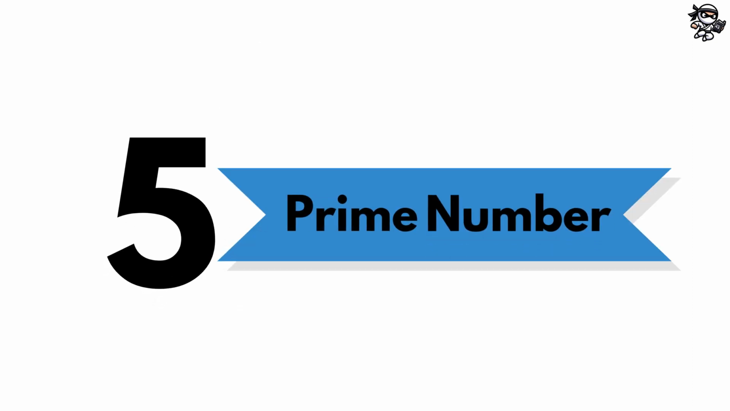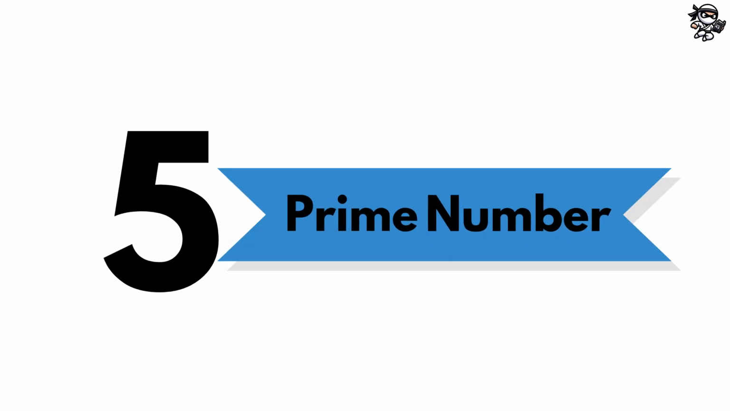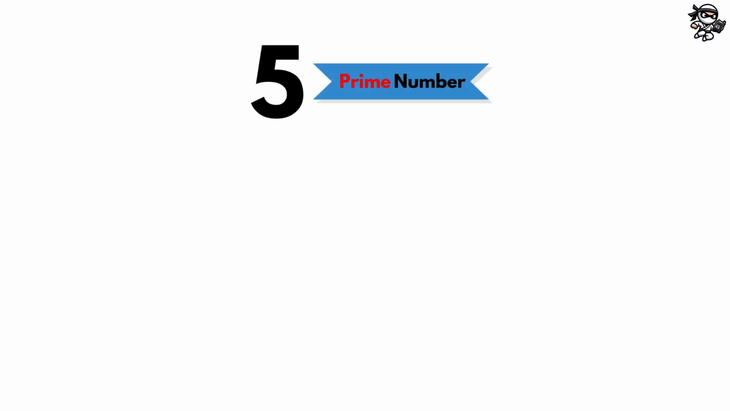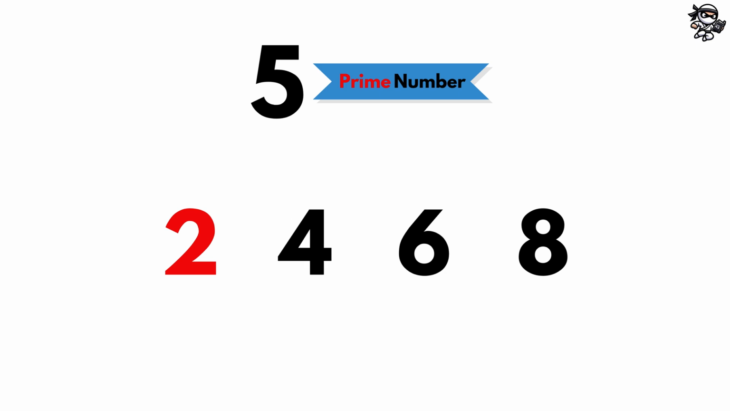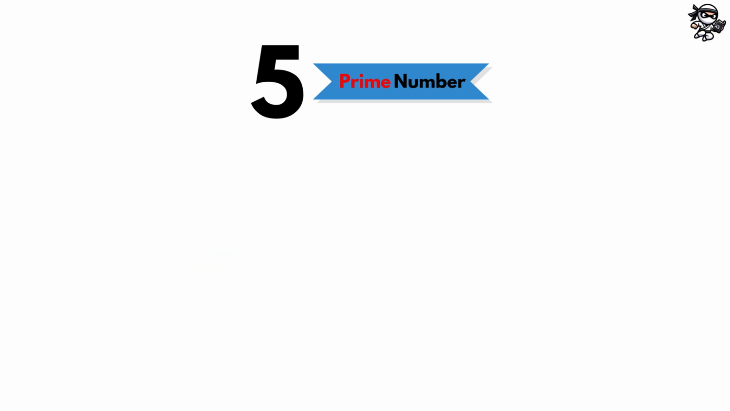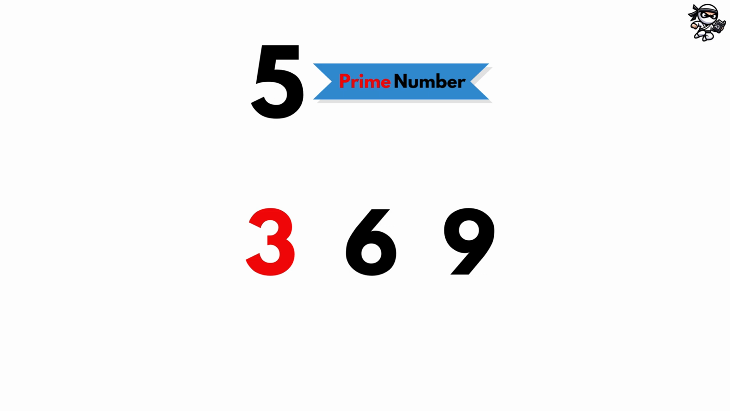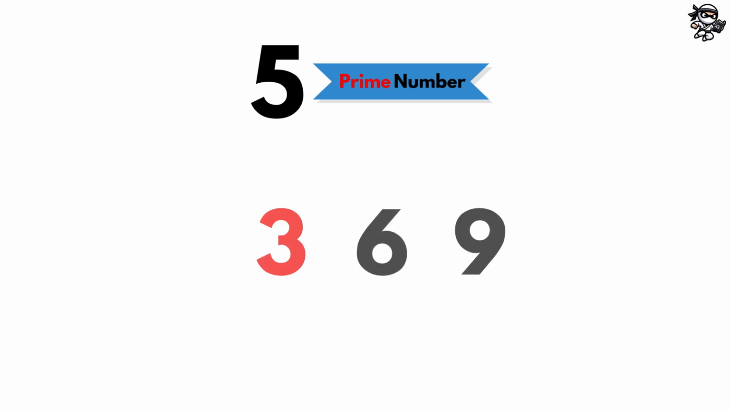Let's look at some examples. The number 5 is prime because no other numbers divide evenly into 5. Think about it. If you count by 2s, you get 2, 4, 6, 8. So 2 doesn't divide evenly into 5. If you count by 3s, you get 3, 6, 9. So 3 doesn't go into 5 evenly.